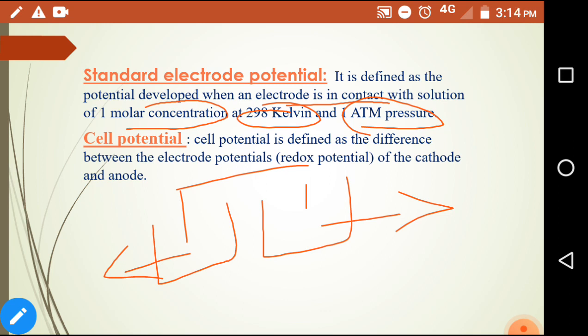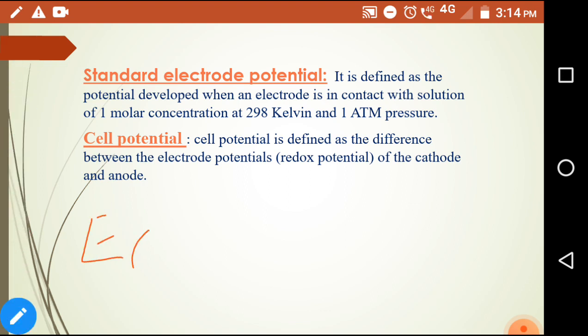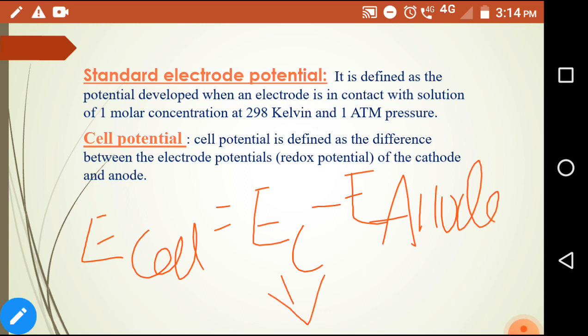Here we are taking molar concentration, temperature and pressure as constant. Next, cell potential. The cell potential is defined as the difference between the electrode potential of the cathode and the anode. That is, E cell is equal to E cathode minus E anode. What happens in the cathode? Reduction takes place. In the anode, oxidation takes place.